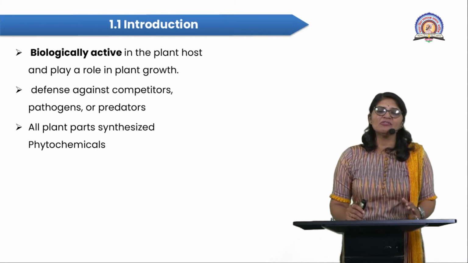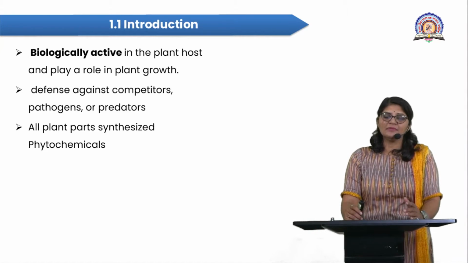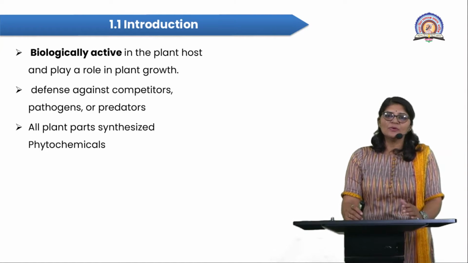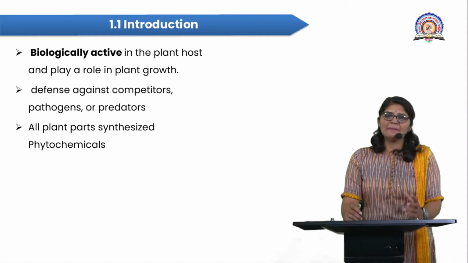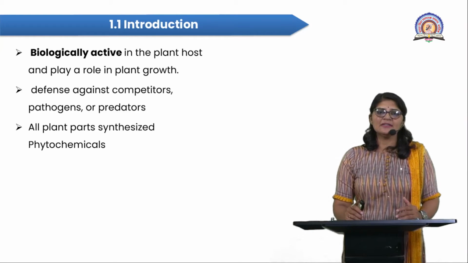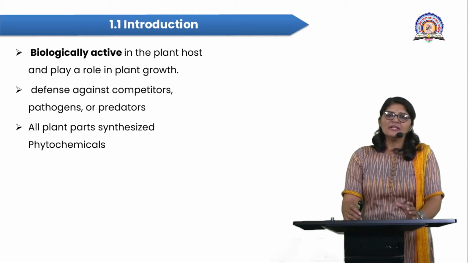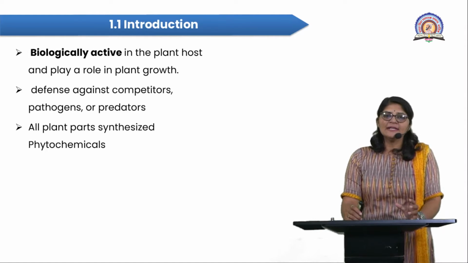I'm focusing here on one example. The example is Parthenium, which in Marathi we call congress grass. The root secretes some chemicals, phytochemicals, synthesized within the root. They are mixed within the soil and they inhibit the growth of other grasses.